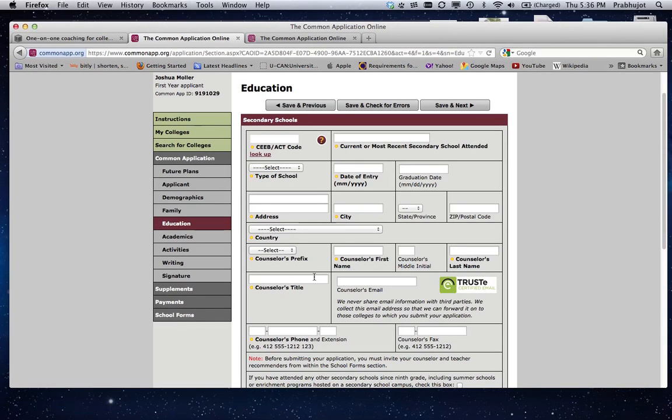You do need to put in your school counselor's title. If you don't have a designated school counselor at your school, figure out who would be writing the counselor recommendation. Could be a class teacher, sometimes it's the vice principal or the principal. And then put in their email address here only if they are going to be doing this online. I'll say that again. If your school recommendations and your transcripts are going to be sent hard copy, then don't fill in the email here. Okay, you can see that's not a required field.